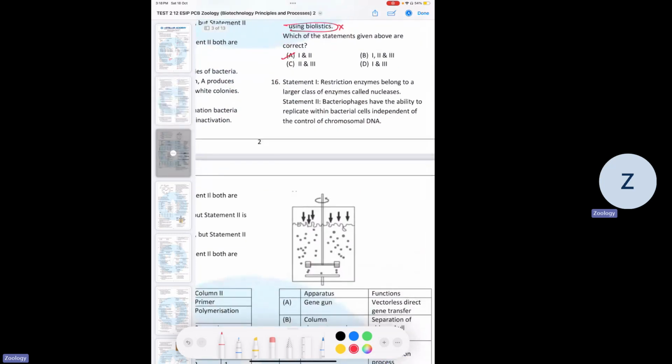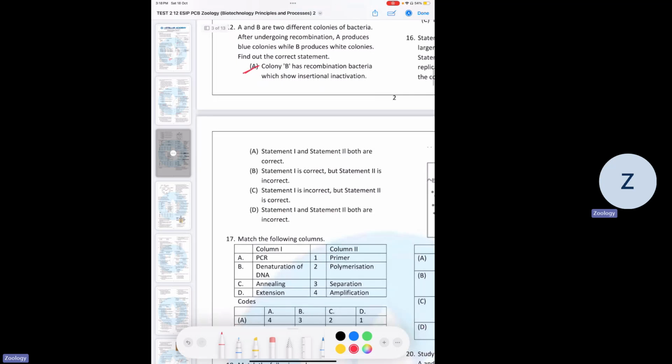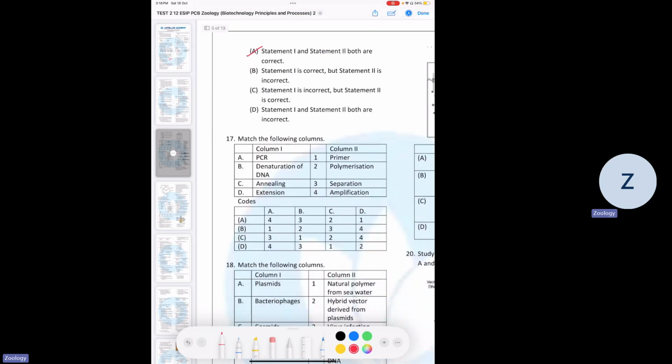16th, restriction enzymes belong to the larger class of enzymes called nucleases. Yes. And bacteriophages have the ability to replicate within bacterial cells independently of the control of chromosomes also. Yes. So A is the correct answer.